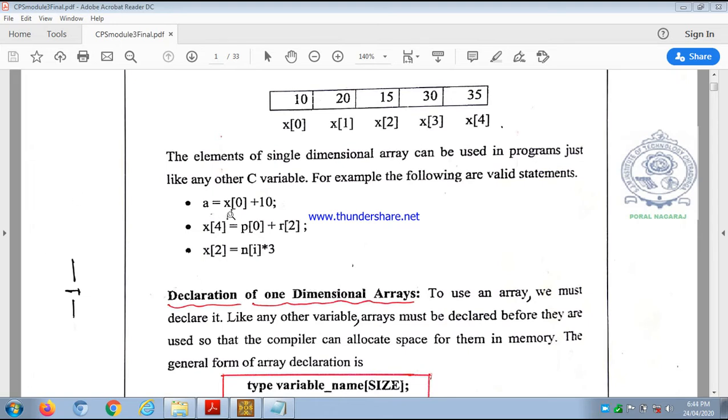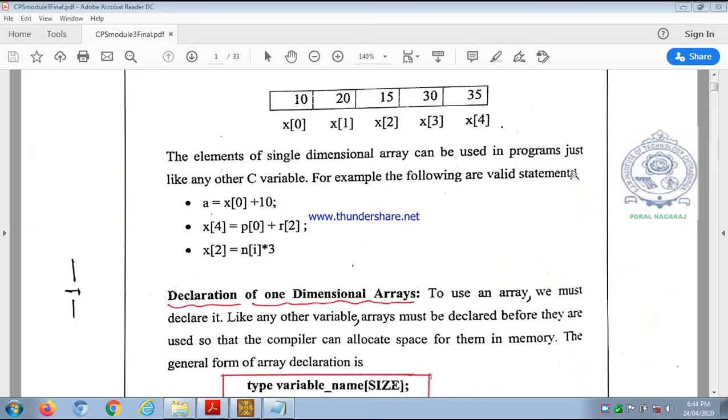So like this, you see, we write A assigned the value x of 0 plus 10. Here x of 0 is how much? X of 0 is 10. So what will be the value of A now? A will be x of 0, which is 10, plus 10, 20. So here 10 is a constant. Here x of 0 is what we call a subscripted variable, because a subscript is used along with the array name. So like this, array or subscripted variables can be used just like normal variables.